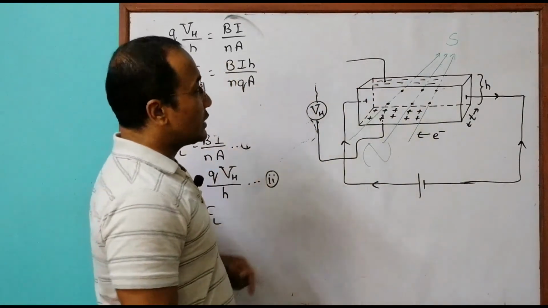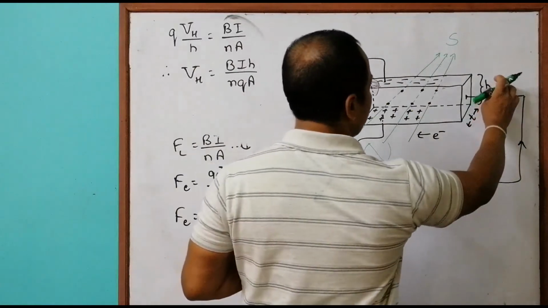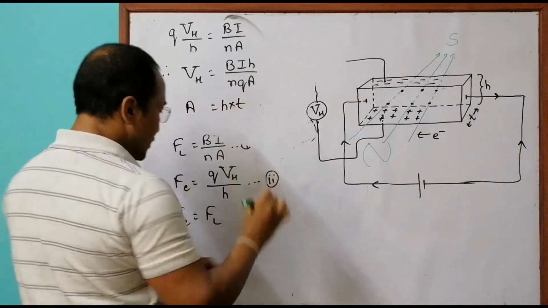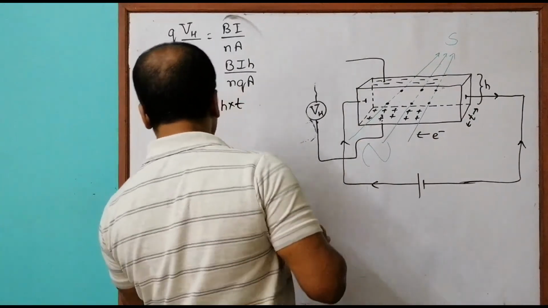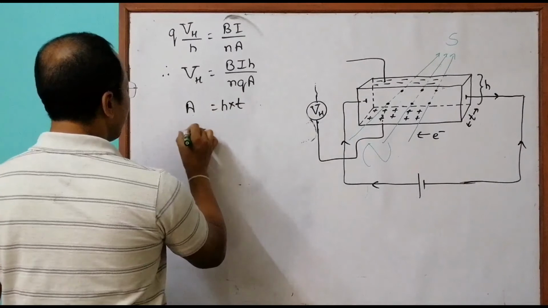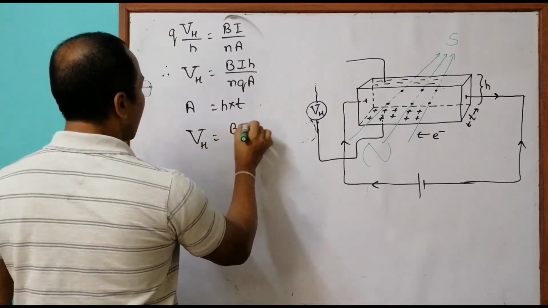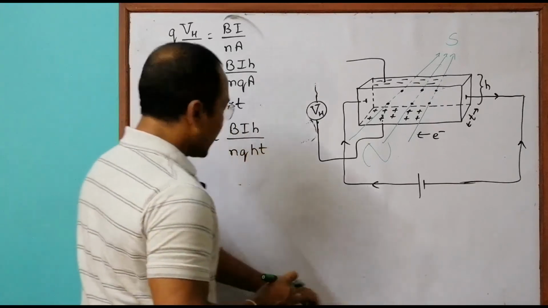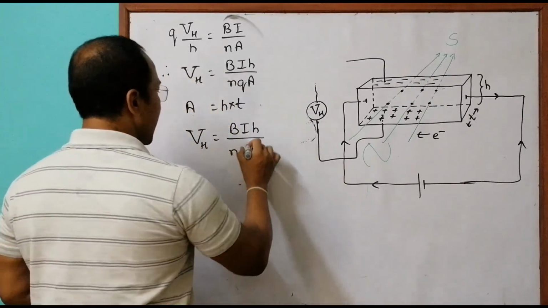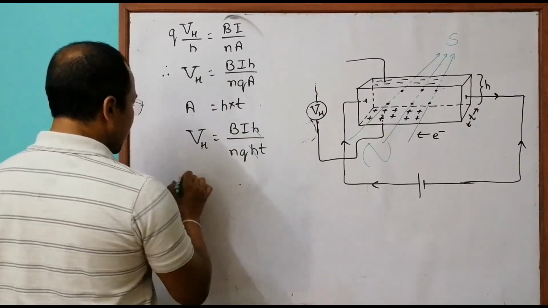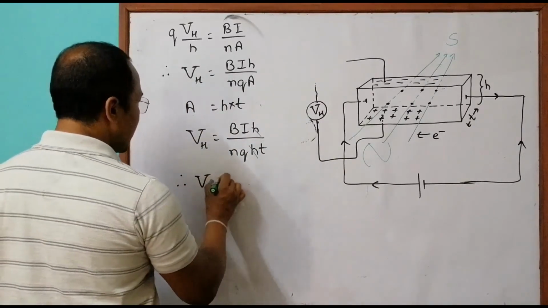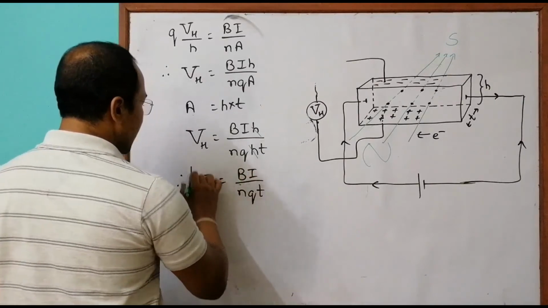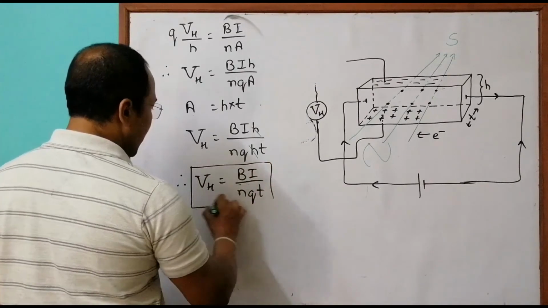It involves this H and T. So we have A equal to H into T, which gives VH times H equal to BIH over NQ and HT. Again we have some cancellations here. This H and H go, and therefore VH is equal to BI by NQT. So this gives us the expression for the Hall voltage.